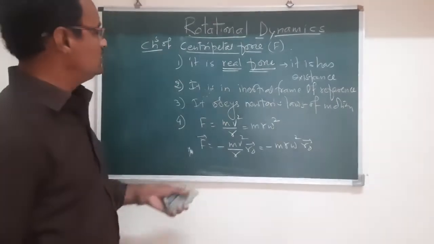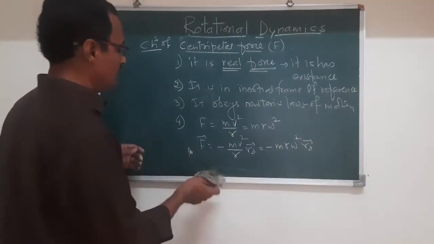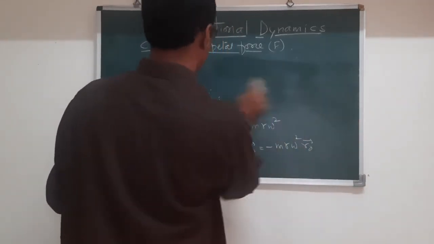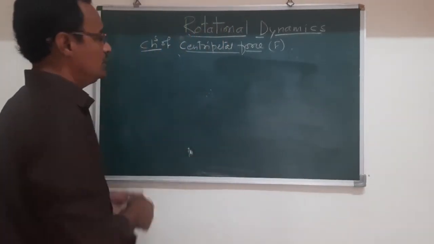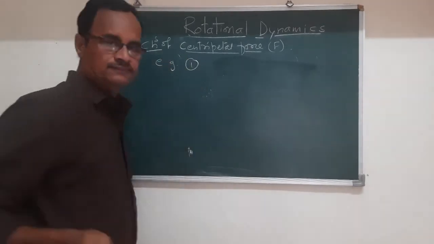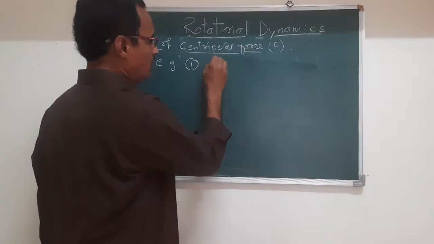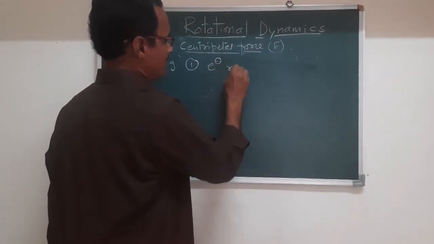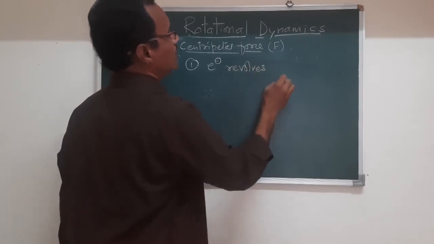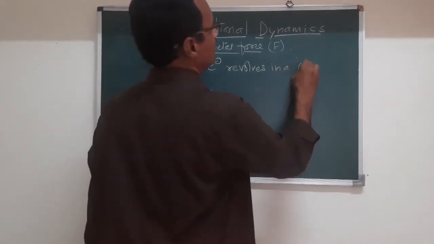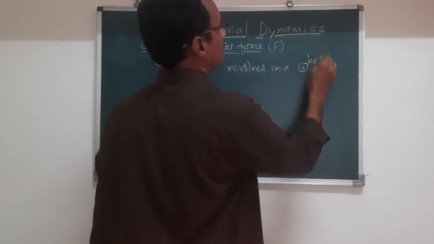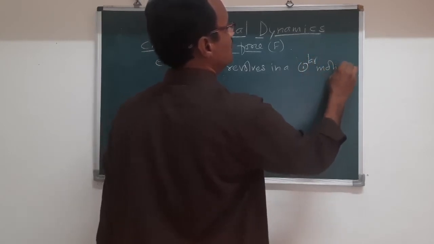Now what are the examples of this centripetal force? You can write them in the characteristics here also. Examples of the centripetal force. First example: the electron revolves in a circular motion, or it performs a circular motion.